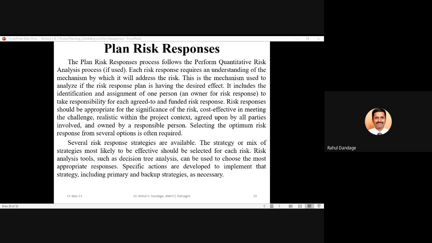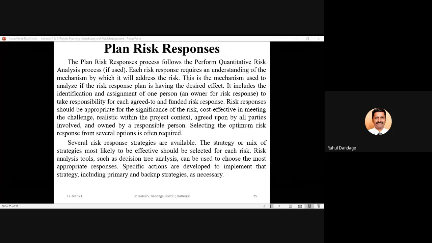Selecting the optimum risk response from several options is often required. Sometimes you may have multiple options available for responding to the risks, and then finally you can go for a single appropriate response to deal with the risk under consideration. Several risk response strategies are available.